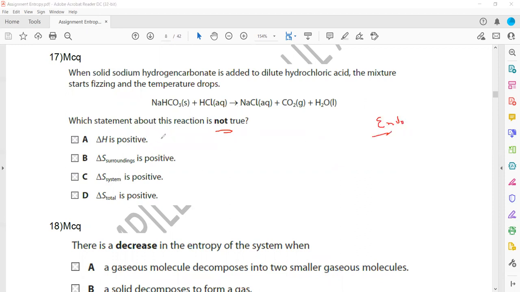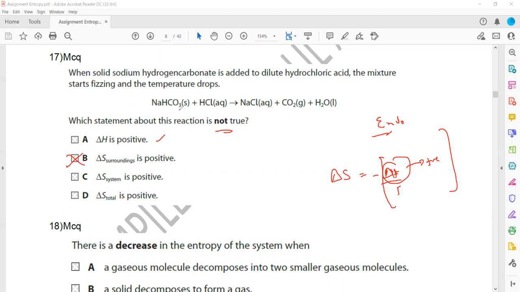So endothermic, that's true. Entropy of the surroundings cannot be positive, it should be negative, because the entropy of the surroundings is minus delta H by T. If delta H is positive, the final answer will be negative. So that's why B is not the right statement.